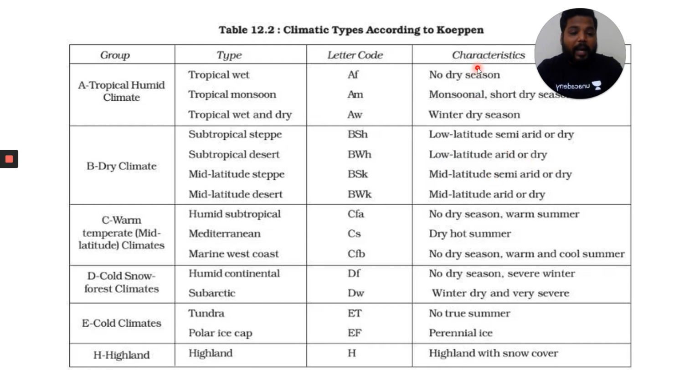In this way, by remembering these characteristics, you can easily find the solution for the question which has been asked in that particular preliminary examination. Try to not skip this. Please try to remember the characteristics of all the climatic divisions which are present. Clear?